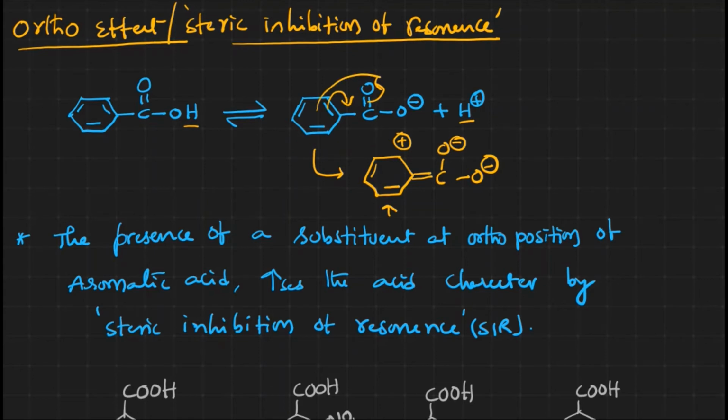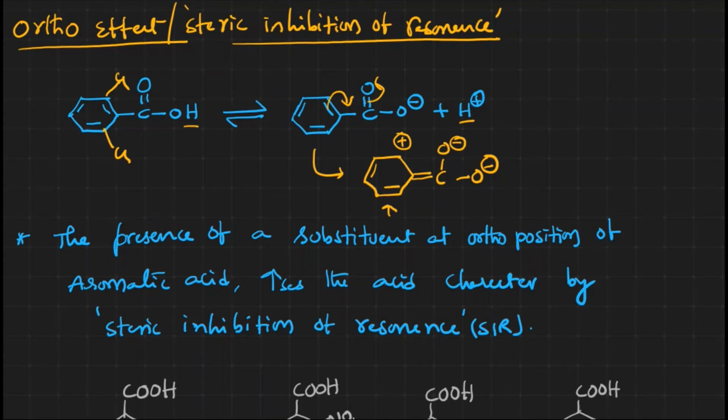This particular conjugation is known as cross conjugation over here. Because of this cross conjugation, the stability of the conjugate base decreases and the acidic nature also decreases, right? Now, we have already discussed that ortho substituted groups increase the acidic nature. If any groups are located at this particular position, they will restrict the resonance over there. That's what we call steric inhibition of resonance.